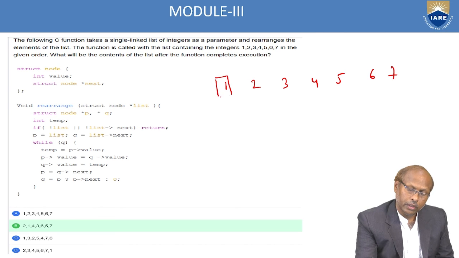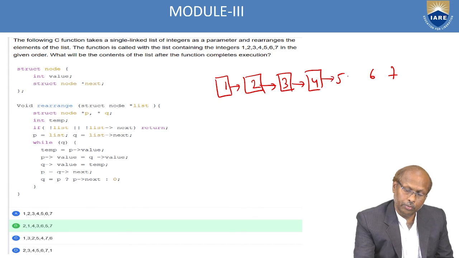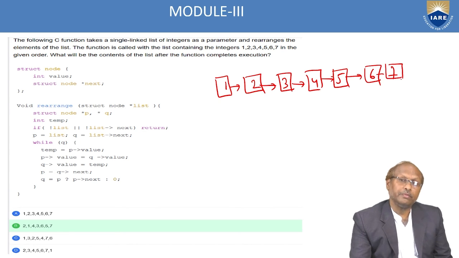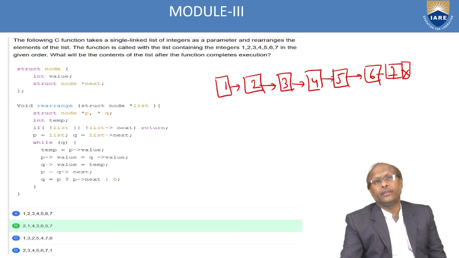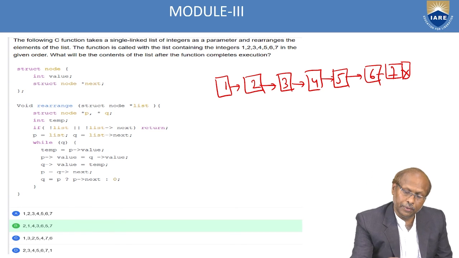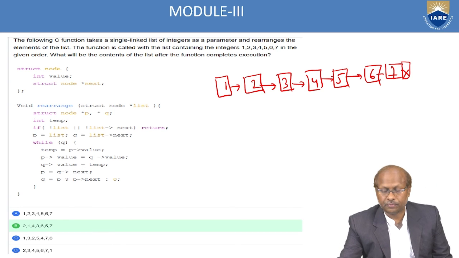First is pointing to second, second to third, third to fourth, fourth to fifth, fifth to sixth, sixth to seventh, and seventh is pointing to nowhere. The values are given like this: 1, 2, 3, 4, 5, 6, 7.